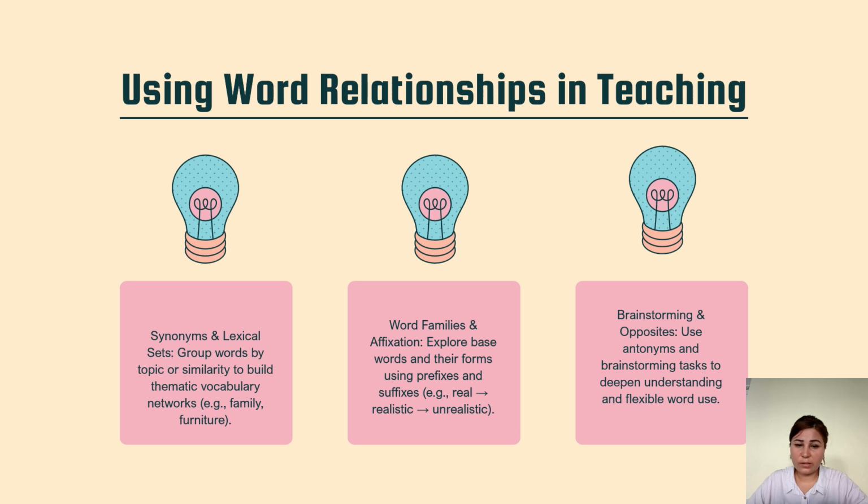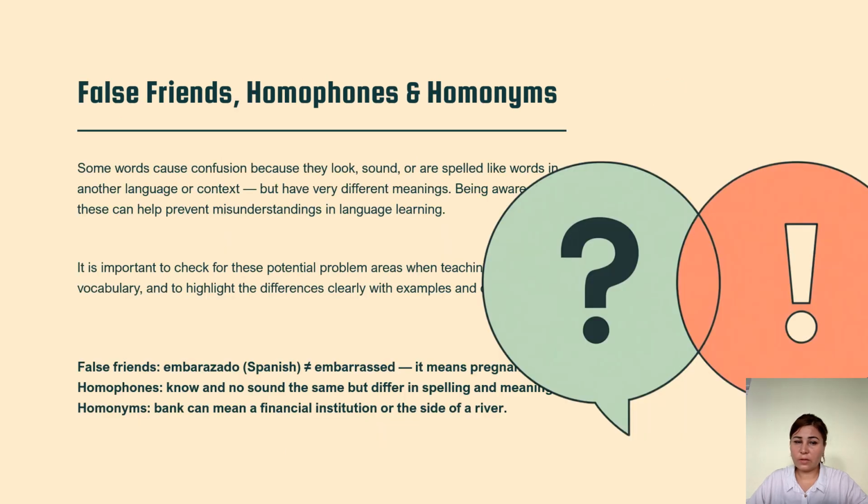And the word family section explores base words and their forms using prefixes and suffixes. For example, real, realistic, unrealistic. Brainstorming opposites: use antonyms in brainstorming to deepen understanding and flexible word use.